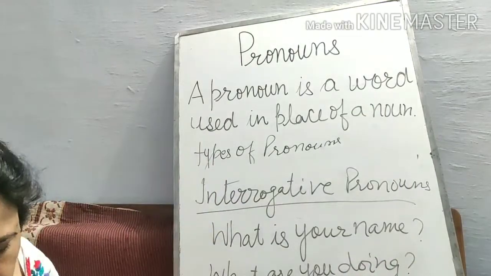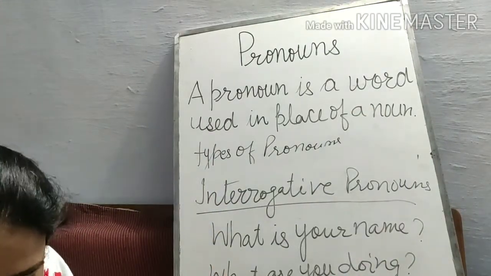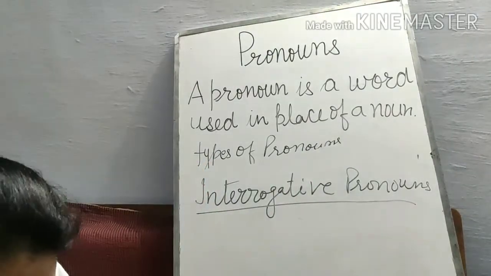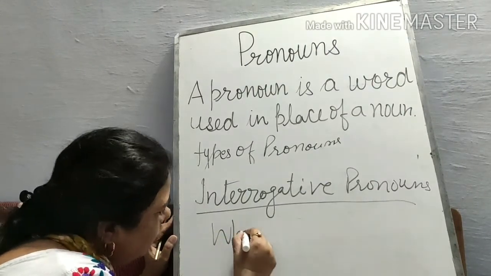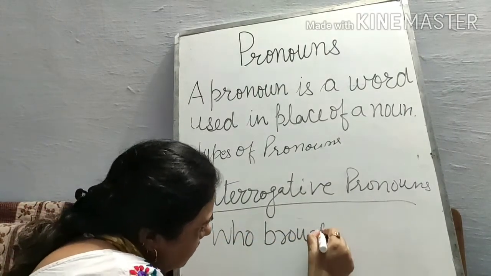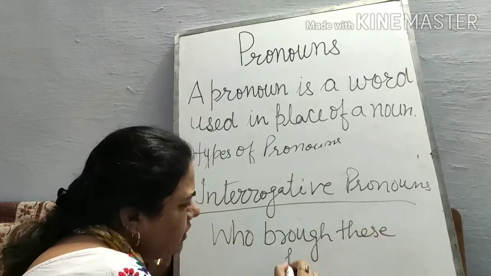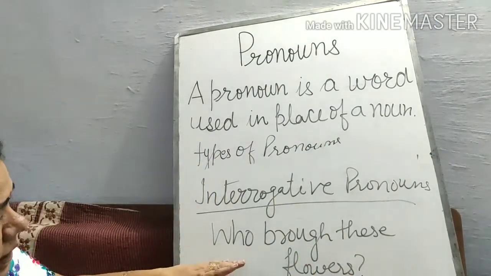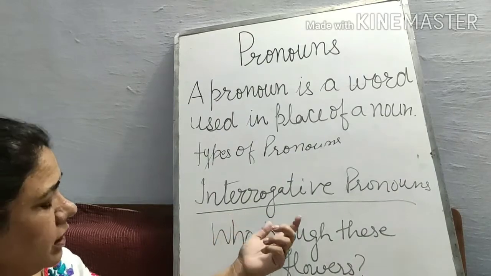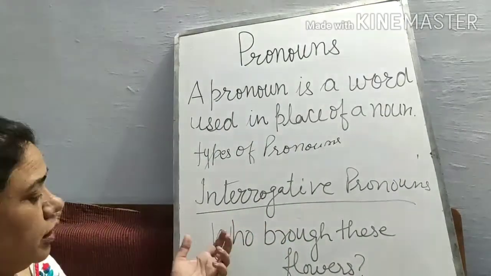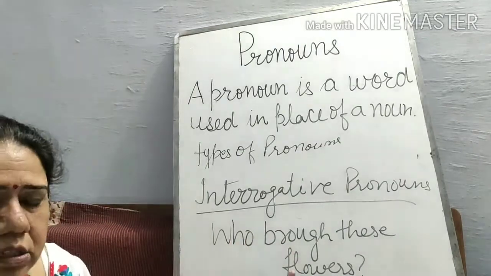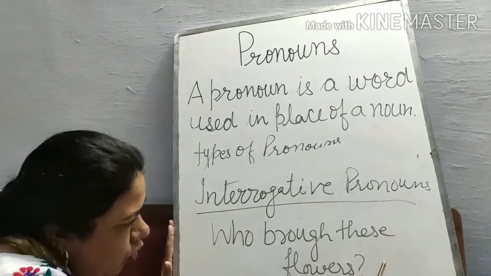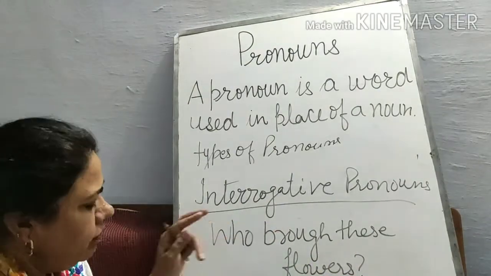Next example I am taking of this. What do you need? Or who brought this? Who brought these flowers? So WH word sentences come in these. In interrogative sentences we take question sentences. WH words you can say are what, whom, which and who. These type of words we take to form question sentences in interrogative pronouns.